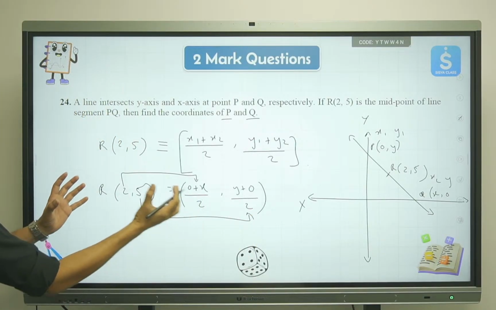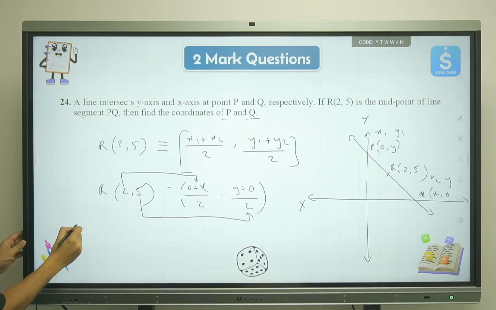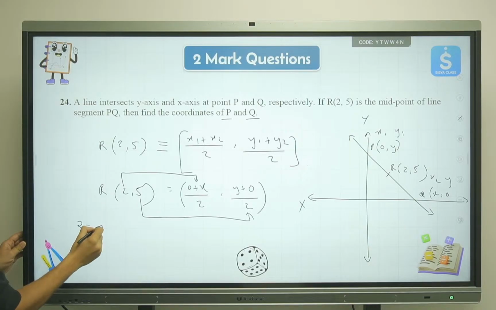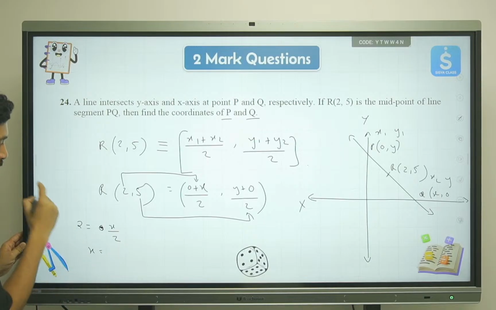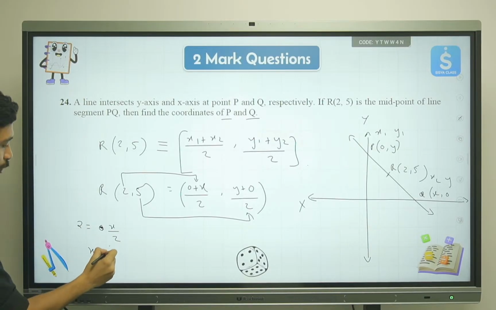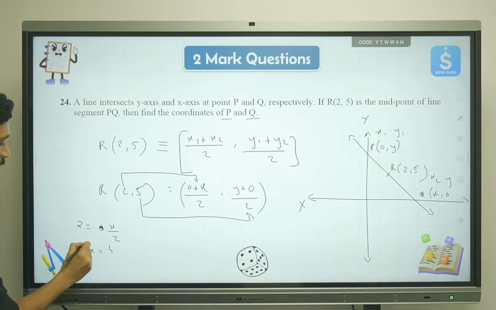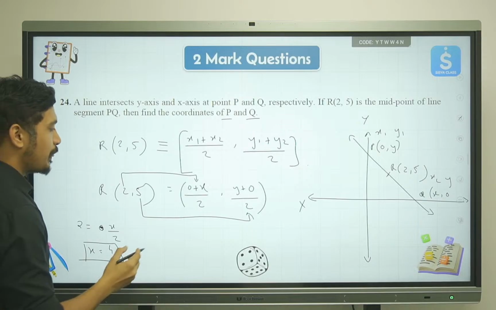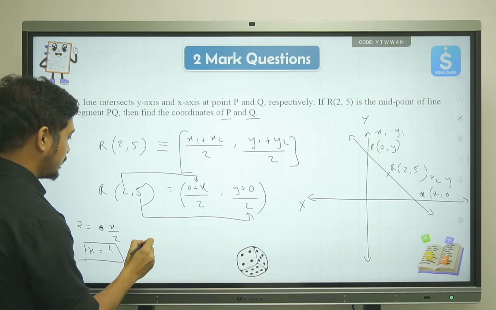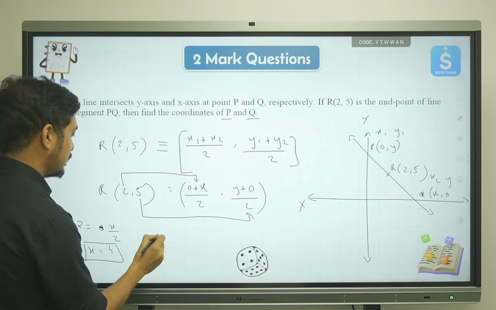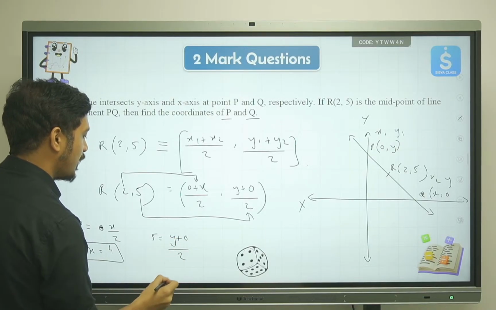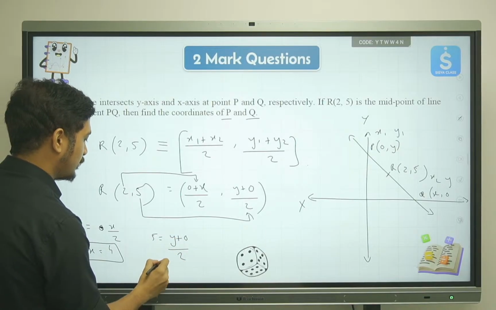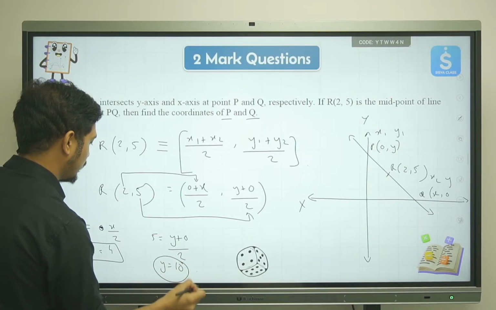So now we can take this information and write something like this. 2 is equal to 0 plus x, which will be x upon 2, so x will be equal to 4, right? That's it. So the value of x is received. And then we are saying that 5 is equal to y plus 0, which is y, so y will be equal to 10. We got that value also.